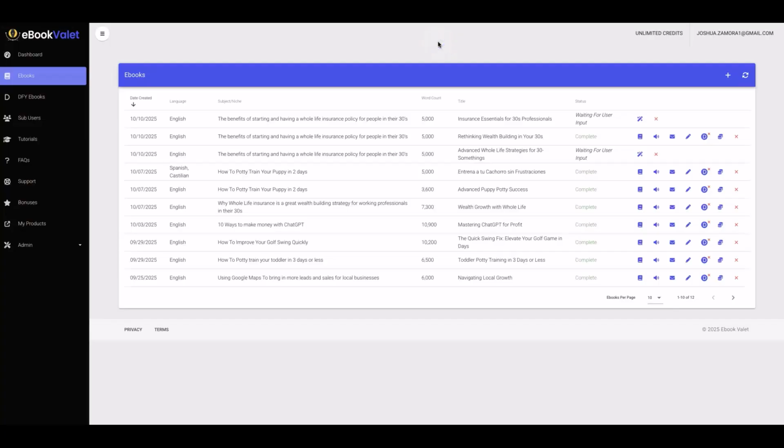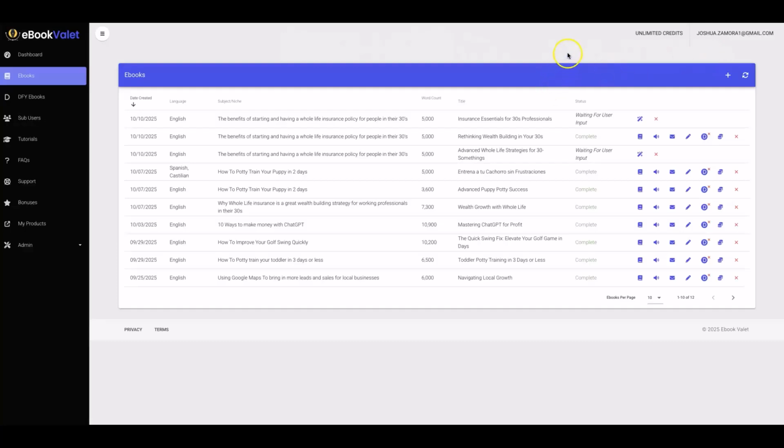Alright guys, so let me quickly show you just how easy it is to come in here and have eBook Valet create, design, format, and pretty much publish your ebooks for you in a matter of minutes. I'm going to show you a quick version of it, and then make sure you do join the live demo session to go through all of this.